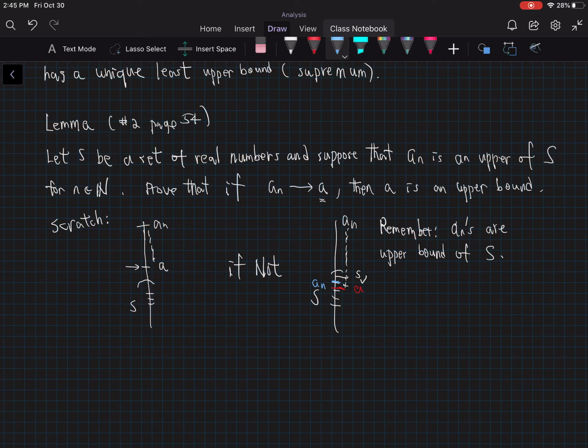Well, if A is not an upper bound, our contradiction is going to happen this way. Then some S is greater than A. If that's the case, some A sub n so close to A is going to be strictly less than this S, meaning those A sub n cannot be upper bounds anymore. So that's the contradiction.